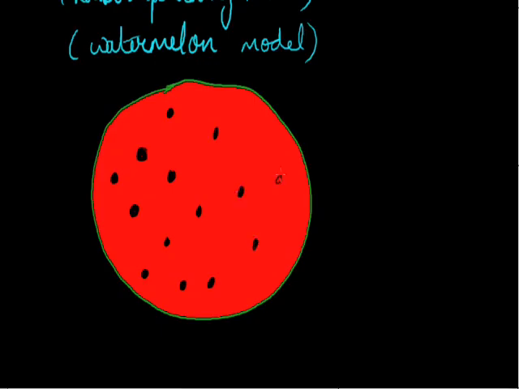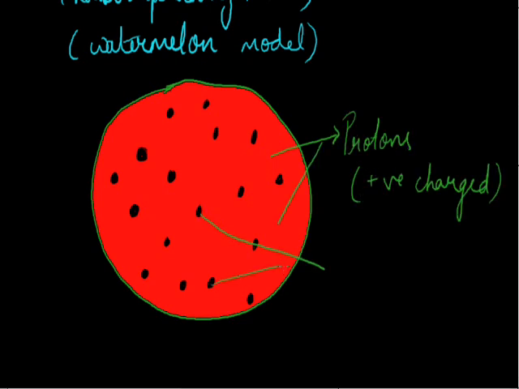You can consider the black seeds of the watermelon as the raisins for the raisin pudding model and the plums for the plum pudding model. The red spongy mass is the protons, which are positively charged, and the black seeds he called electrons, which are negatively charged particles.